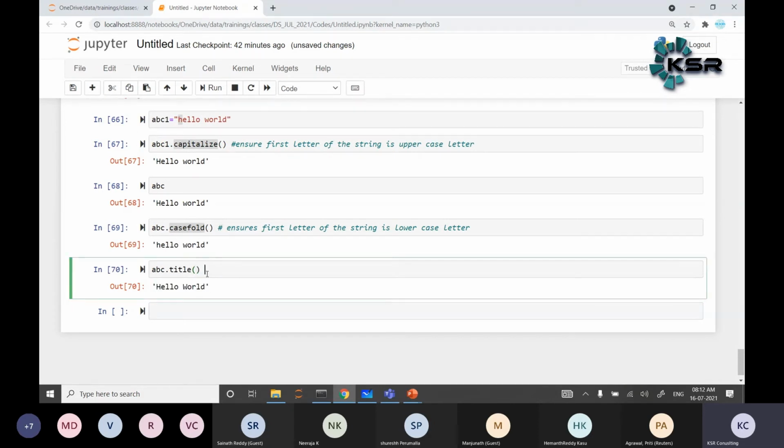Title ensures the first letter of each word is a capital letter, or uppercase letter, simple.